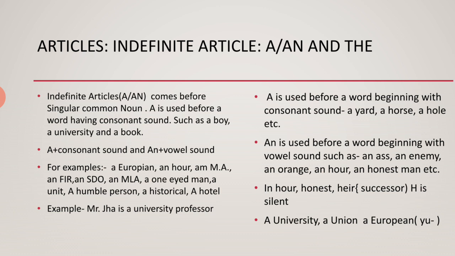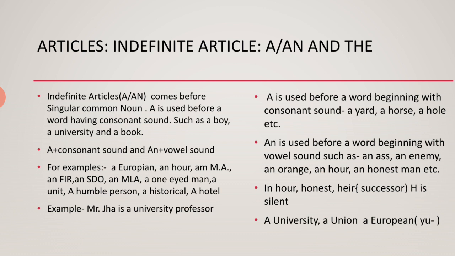Just look at the example: Mr. Jha is a university professor. University starts from U, but the sound coming from it is a consonant sound, so we use the indefinite article a. A is used before a word beginning with a consonant sound.